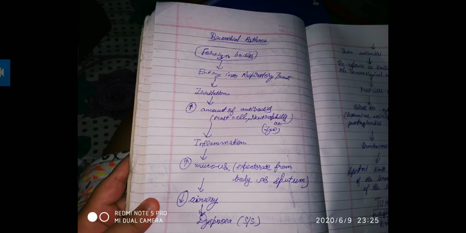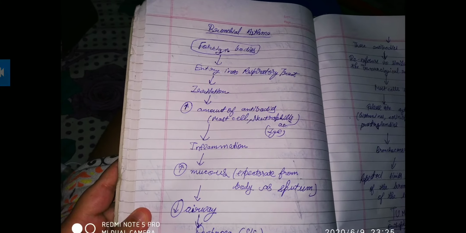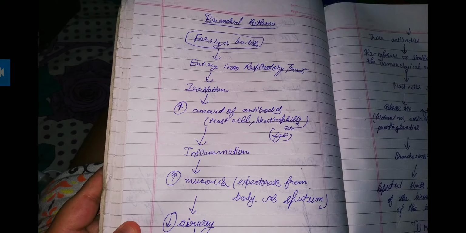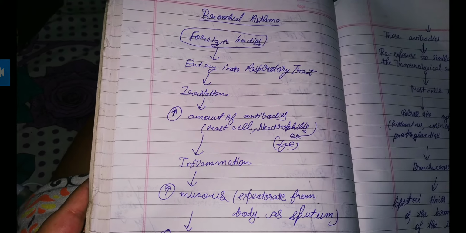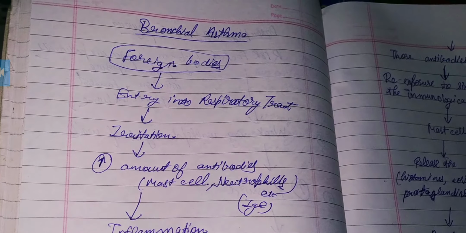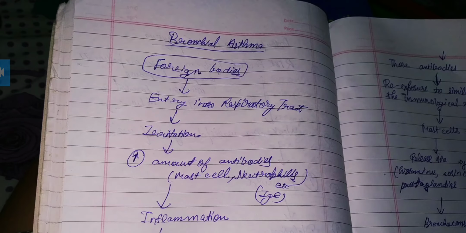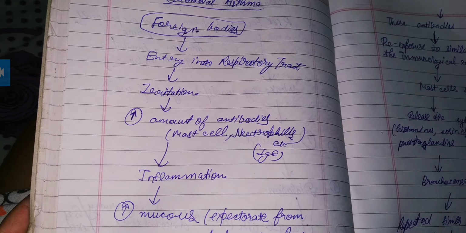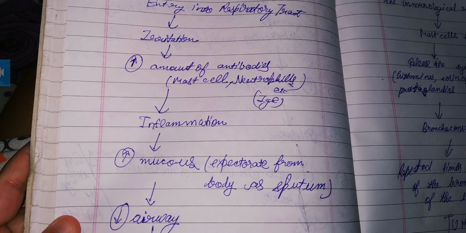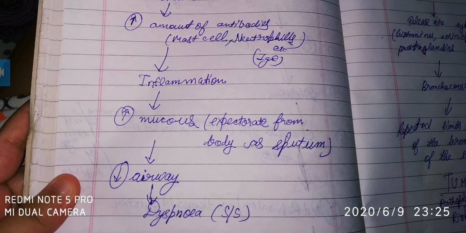Now let's see the pathophysiology of bronchial asthma. What happens? Foreign bodies enter the respiratory tract, and that will cause irritation. Then antibodies like mast cells, neutrophils or IgE will be involved, then inflammation will occur, then increased mucus, and the airway will be decreased, and dyspnea signs and symptoms will occur.